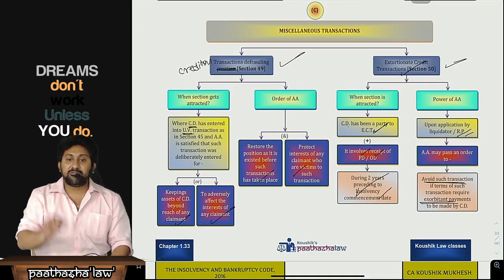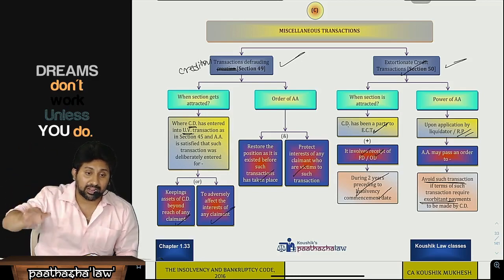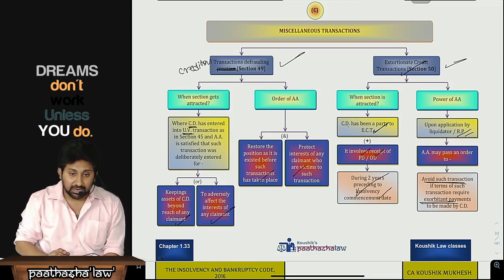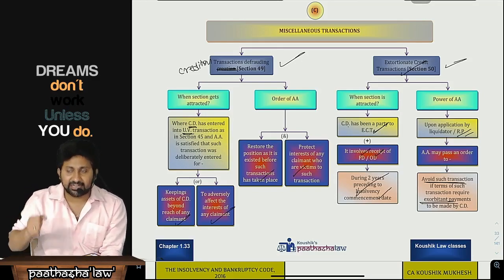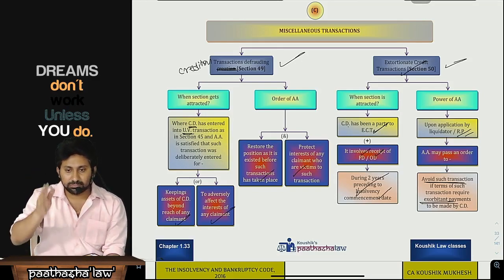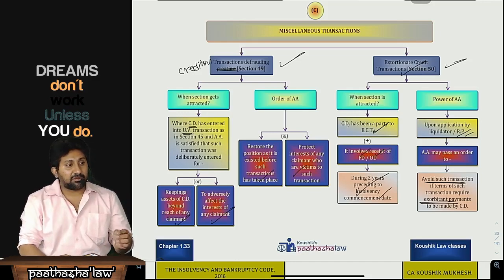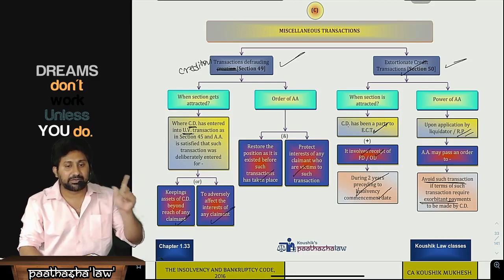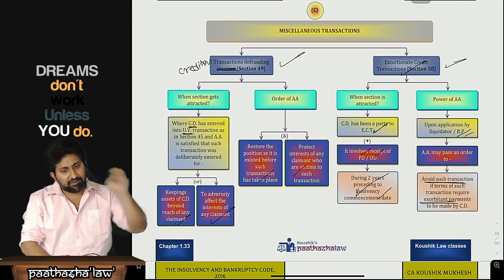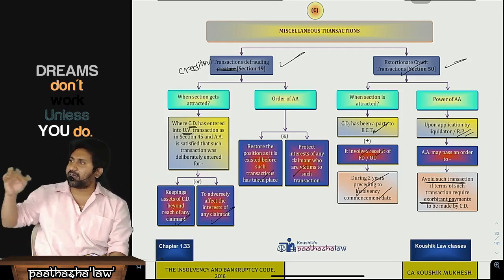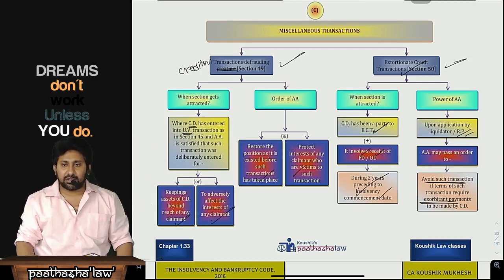Next, if those undervalued transactions are entered into by the company with a view to defraud any creditors or claimants, then they will restore the property or position, take back that particular asset and save the victims. Next, extortionate credit transaction. This is the reverse. Here we are taking credit on unreasonable terms. Say my relative is there. From the relative, I will take a loan. Generally, open market interest is 13%, 14% like that. I will give him 35%.